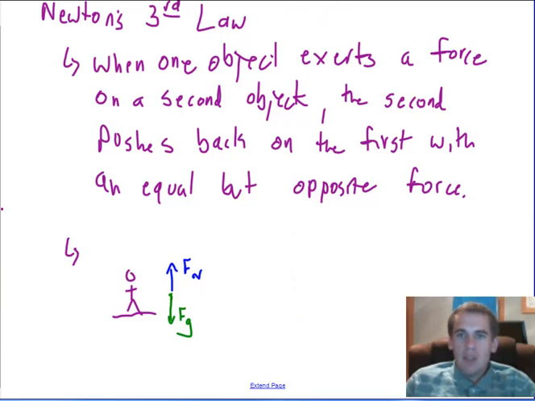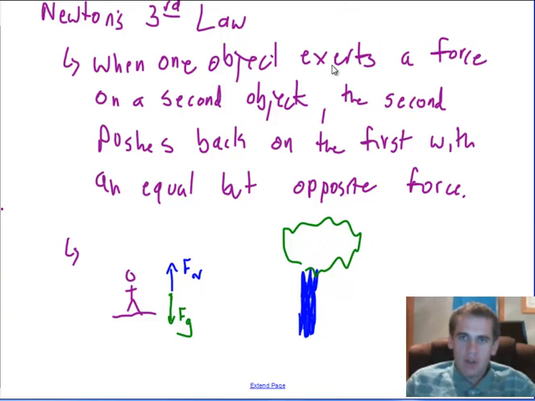Now, maybe a clearer example. You guys are all familiar with the Newton's apple story, right? Newton was all about how gravity is universal when he's sitting under an apple tree. And he's like, oh look, here's my apple tree, and I'm watching this pretty little apple, and it's hanging right here. And it decides to fall. Well, it doesn't decide to fall. Gravity causes it to fall, right? That's what Newton's famous for. He's like, oh, the same force that pulls that to the ground is the force that holds the planets in orbit, whatever.